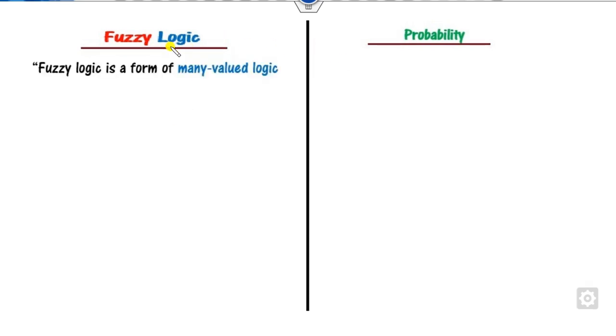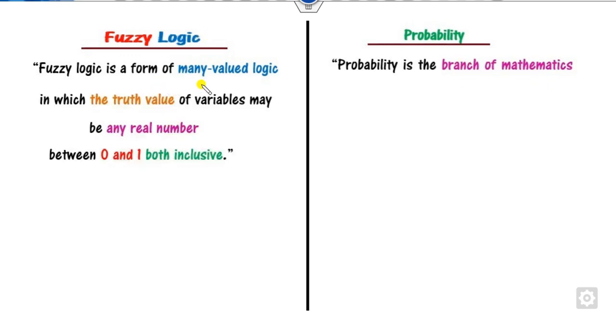What is fuzzy logic? It is a form of multi-valued logic. Remember the word multi-valued. On the other hand, probability is a branch of mathematics. Fuzzy logic is a multi-valued logic in which the truth value of the variables may be any real number between 0 and 1.